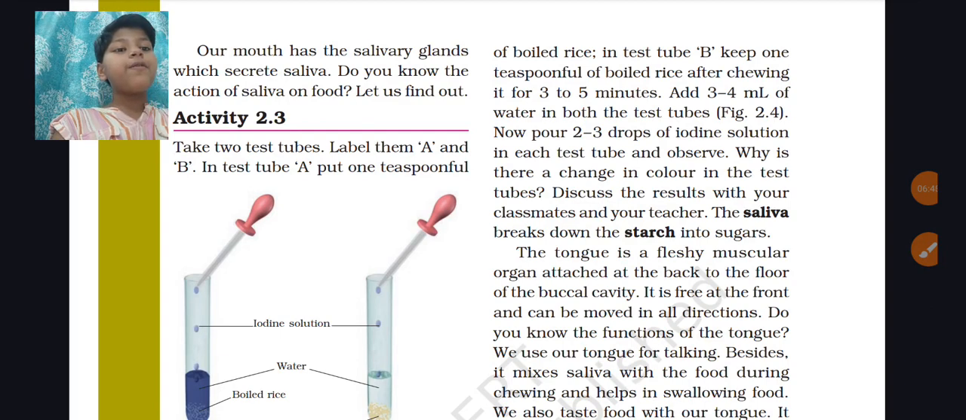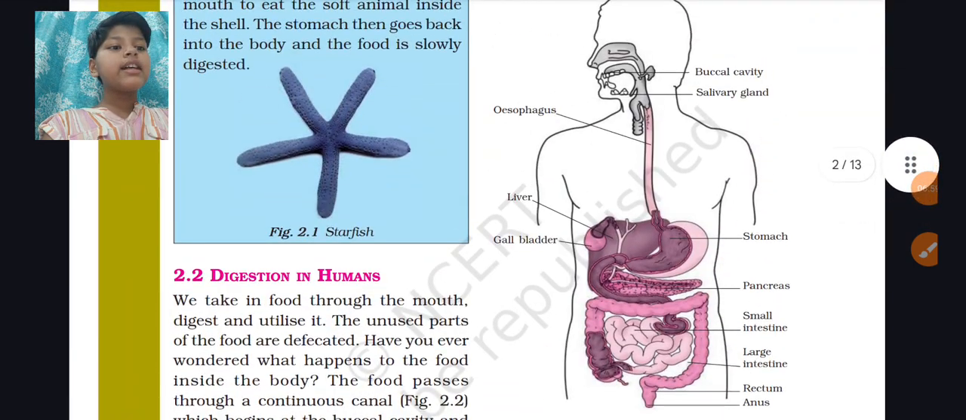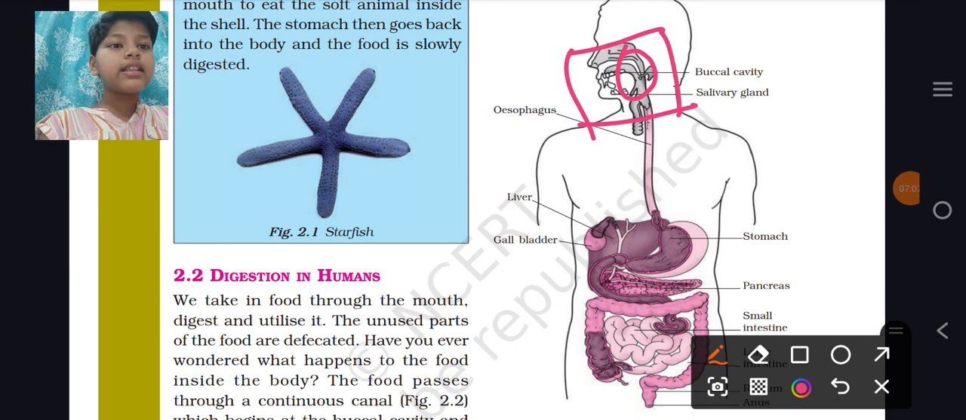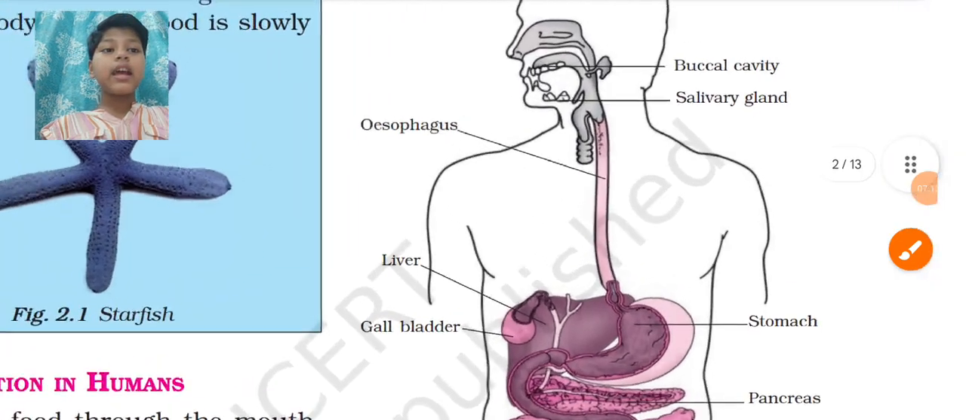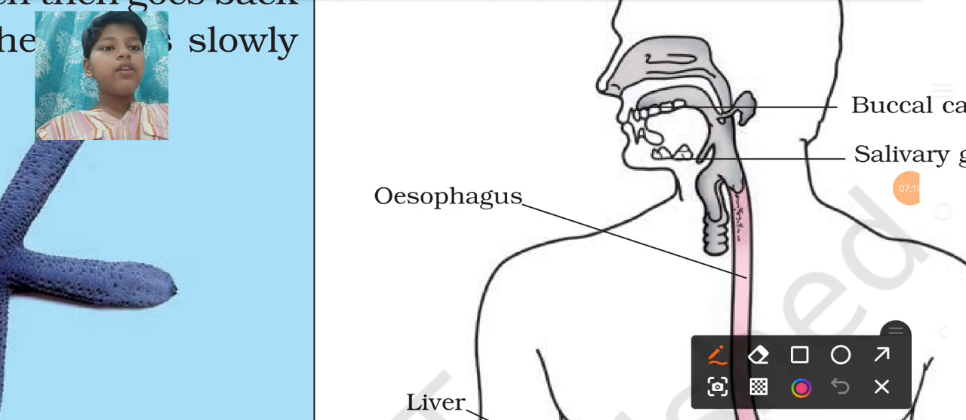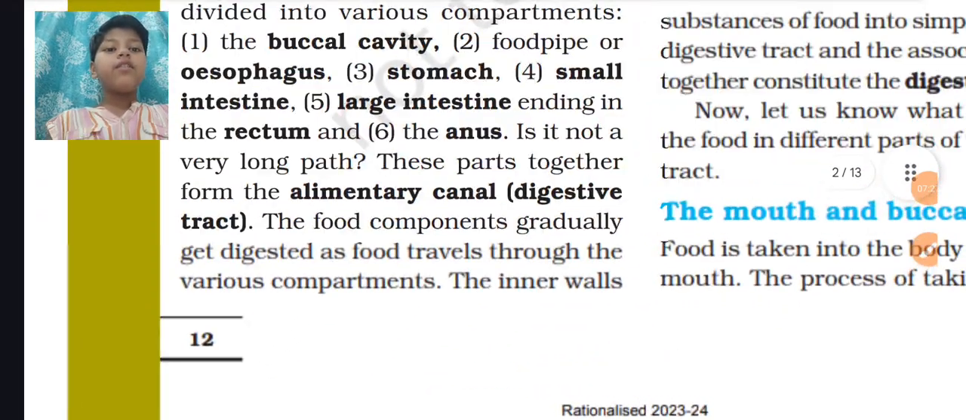The tongue is a fleshy muscular organ attached to the back of the floor of the buccal cavity. Now what is the buccal cavity? We have seen in this image that this region is called the buccal cavity, especially this mouth. Here you can see this arrow. This is called the buccal cavity. Now when we take in food, the food goes from the buccal cavity right over here. You can see the food goes from here. This space is called the buccal cavity.